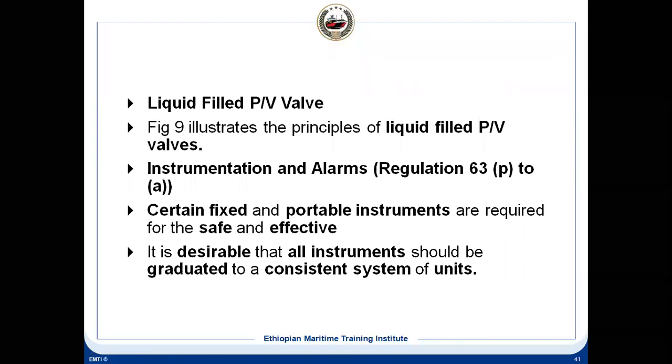So PV breaker, we have seen that it is liquid filled, and then instrumentation and alarm. So what are the instrumentation and alarms? There have to be certain fixed and portable instruments. You need a fixed O2 analyzer, as well as a portable O2 analyzer, as well as a portable hydrocarbon detector. There will be a multi-gas detector by which you can check other hydrocarbon gases, CO2, carbon monoxide, and the O2 content as well. So it will be fixed and portable.